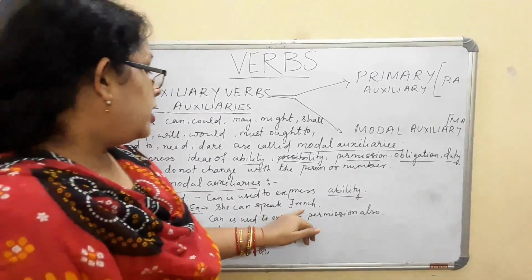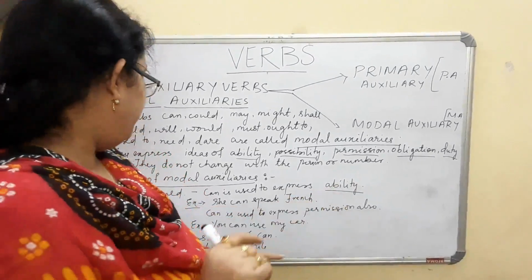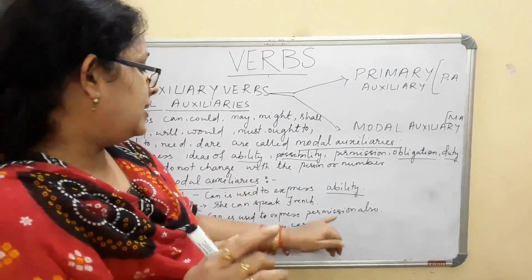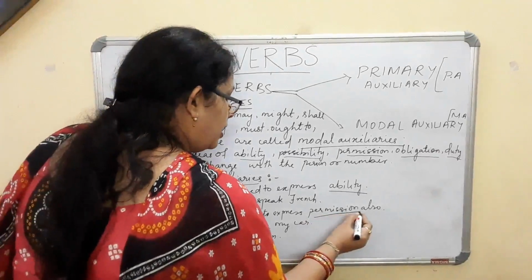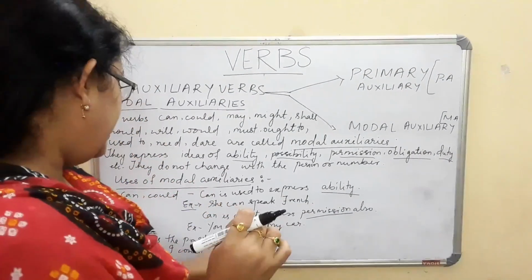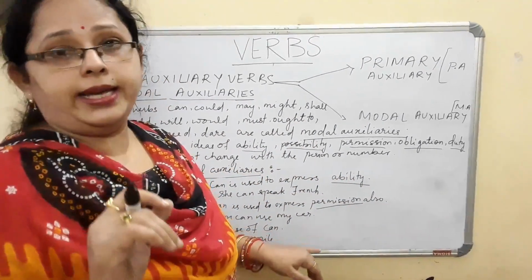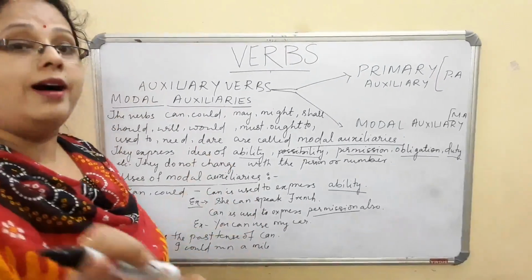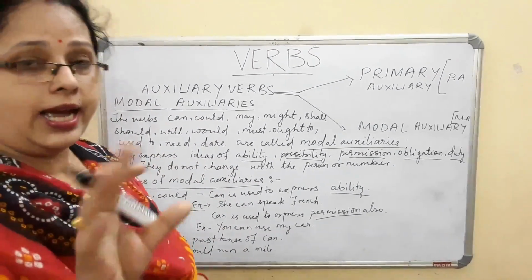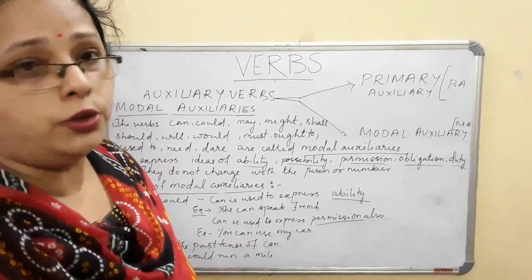That means she is able to speak French. I can say ability. Then again, can is also used to ask for or give permission. You can use my car. That means you are allowed to use my car. I have given you the permission.